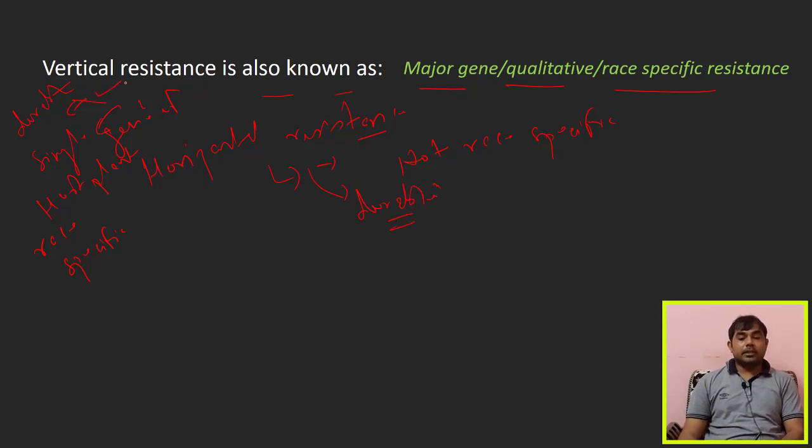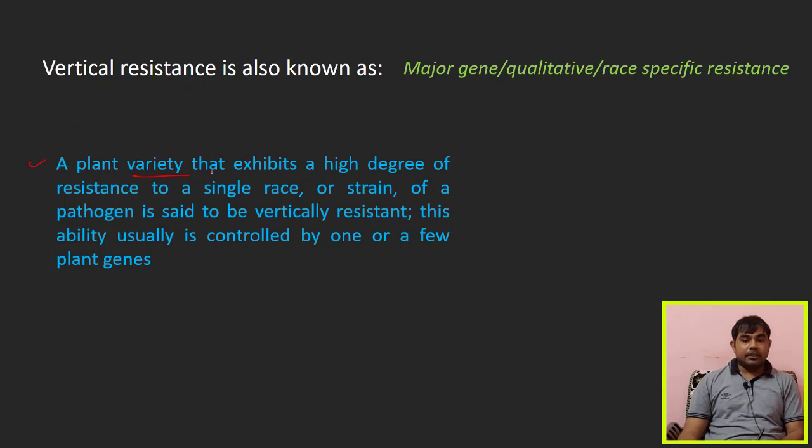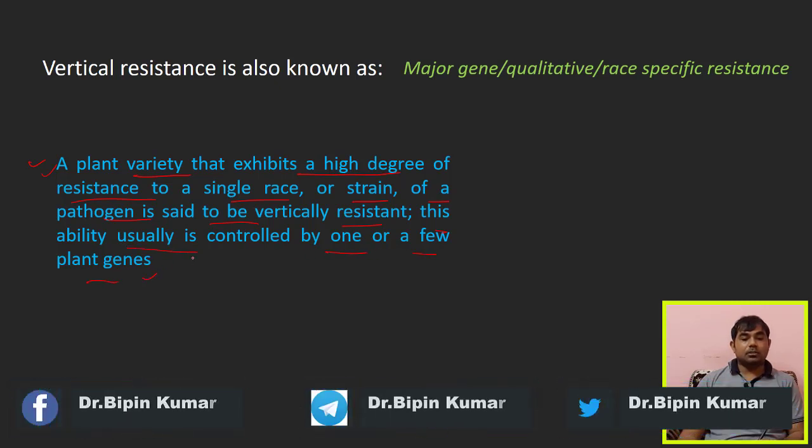Because vertical resistance is very specific to a particular race, if another race attacks, the plant will not show resistance, but horizontal resistance is effective against different races also. That is why it is durable. A plant variety that exhibits a high degree of resistance to a single race or strain of a pathogen is said to be vertically resistant. This ability is usually controlled by one or a few plant genes.